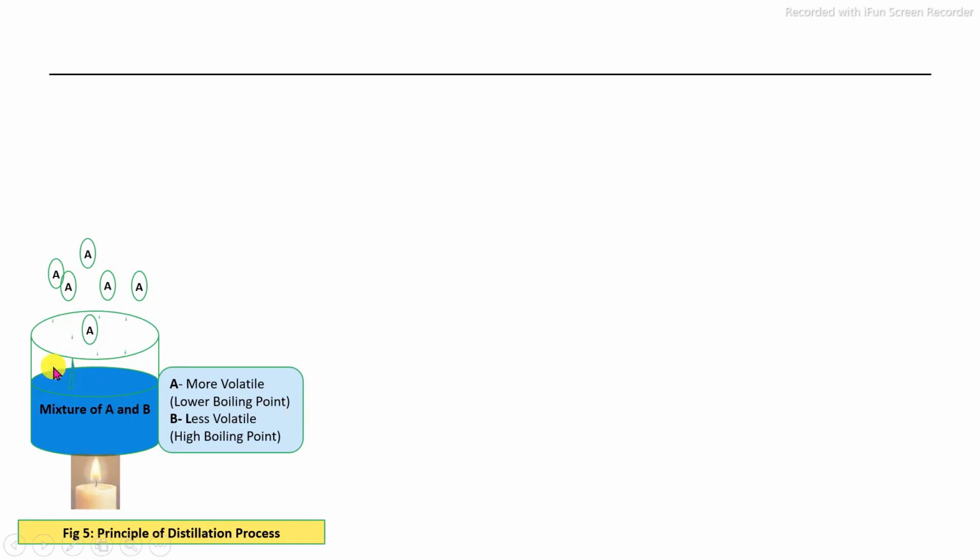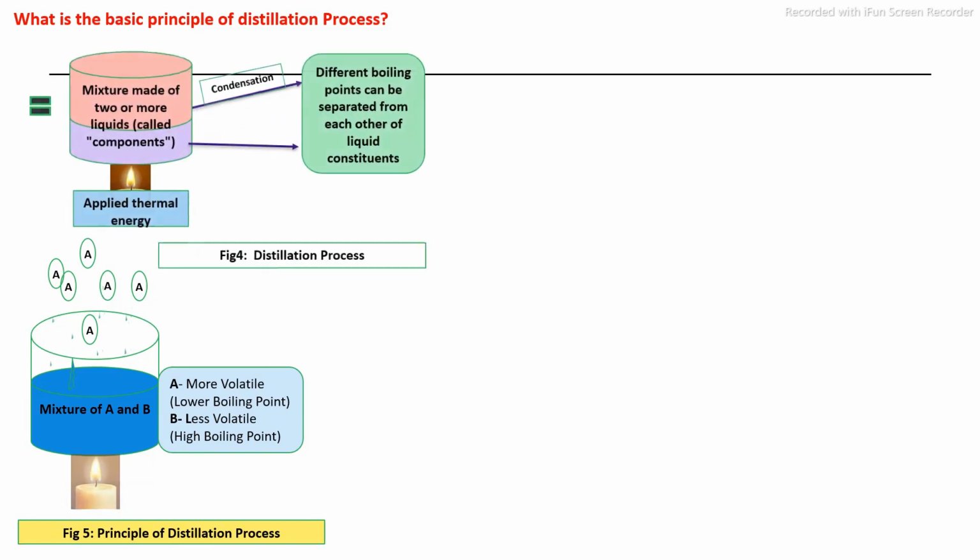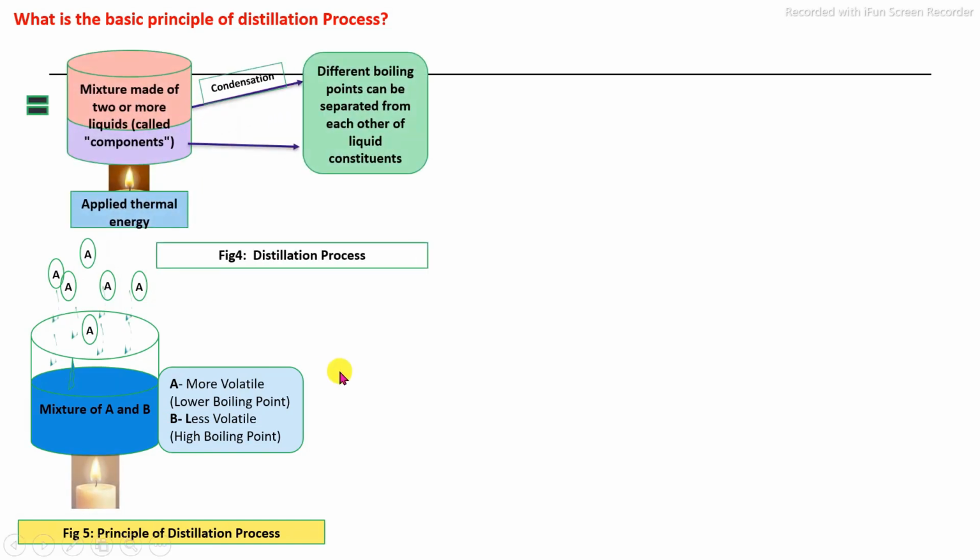You can see this is a mixture containing two constituents, A and B. A is more volatile, that means lower boiling point, and B is less volatile, that means higher boiling point. These liquid constituents are separated by application of heat on the basis of their difference in boiling point or difference in volatility.